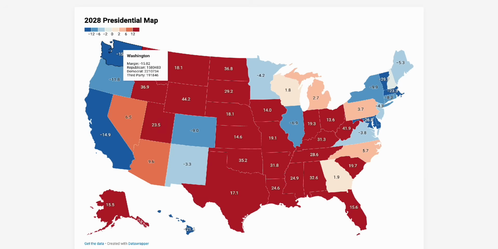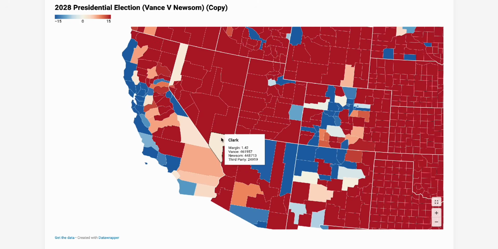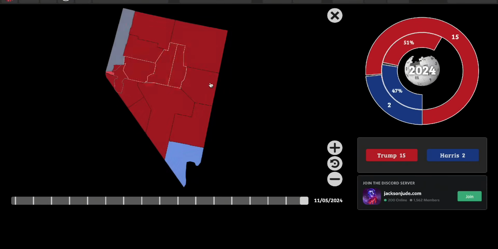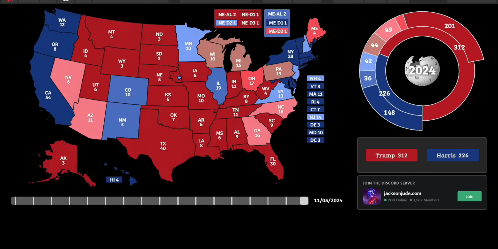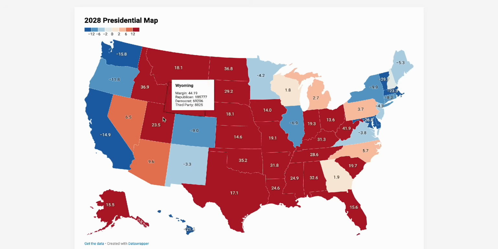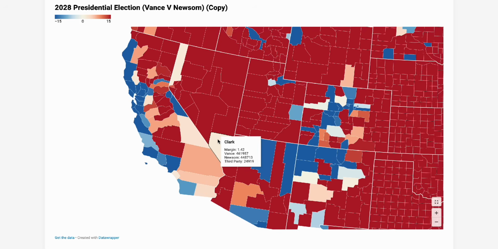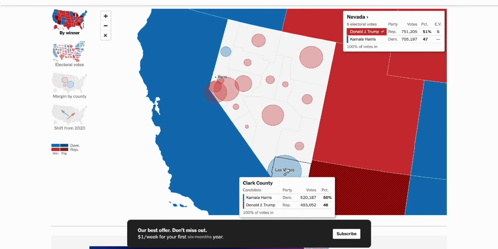And what's really interesting is if you look at the county map, I mean, it's just a disaster there. You clearly see Vance wins Clark County. He did not win it. Donald Trump didn't win it in the last election. You can actually see that Trump got roughly, give or take, a little bit less than 500,000 votes there. Vance ends up getting roughly, give or take, about 461,000. So he actually gets less votes than Trump there.